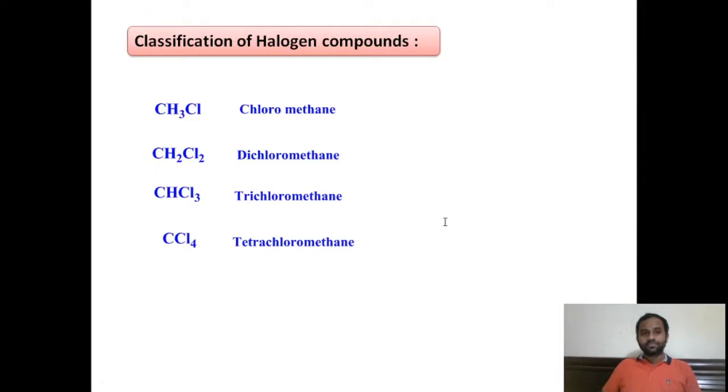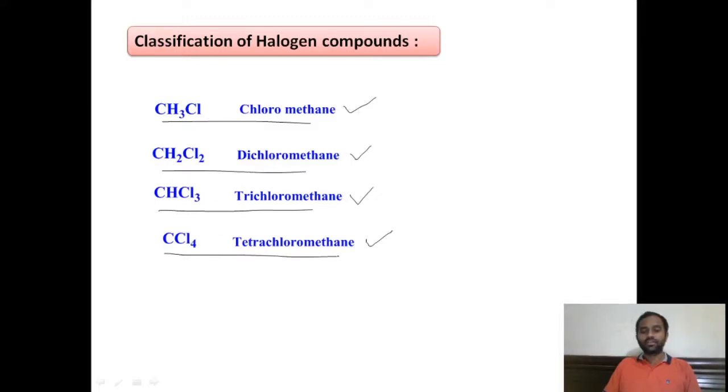And based on the number of halogens present in the molecule, the halogen compounds are classified into various types. This is the monohalogen derivative, this is the dihalogen derivative, this is the trihalogen derivative, this is the tetrahalogen derivative, right? This is chloromethane, this is dichloromethane, this is chloroform, that is trichloromethane, this is tetrachloromethane, which is also called carbon tetrachloride.